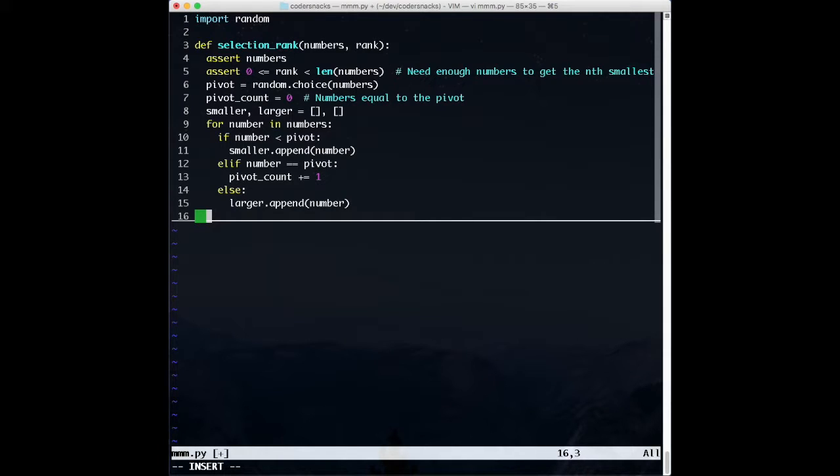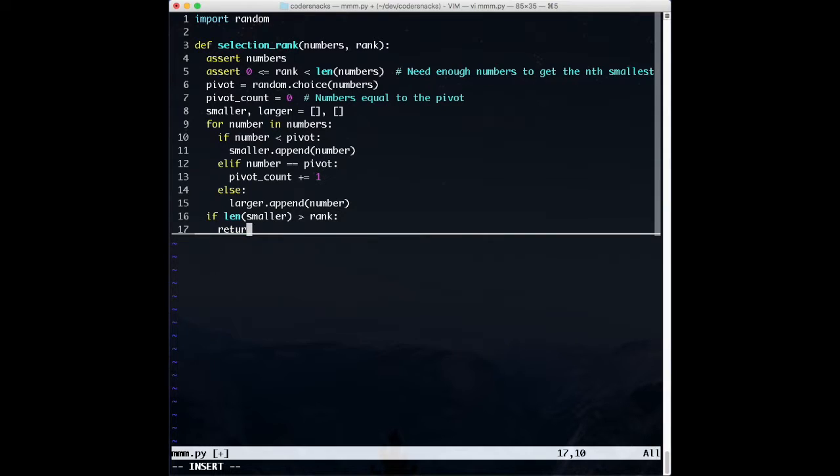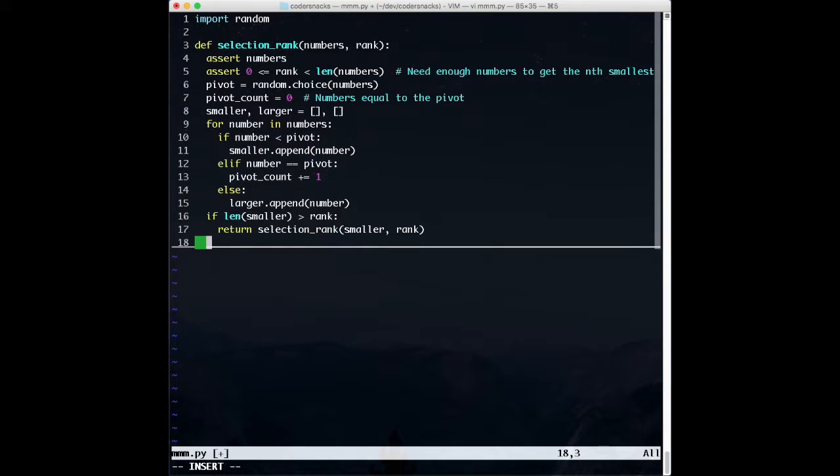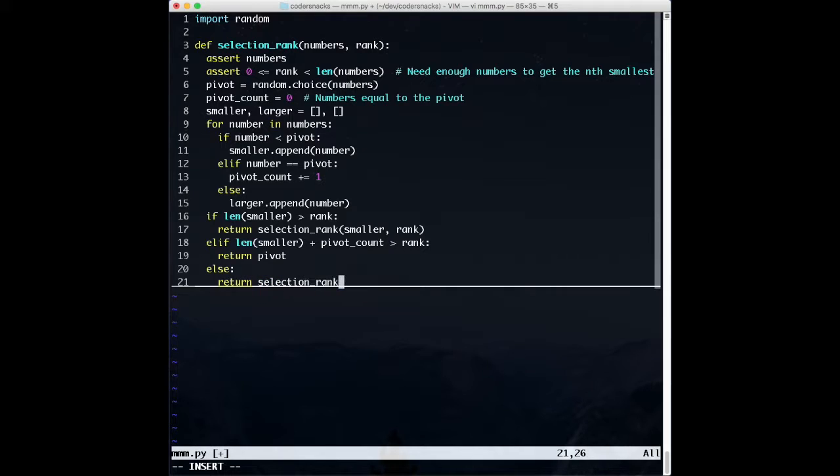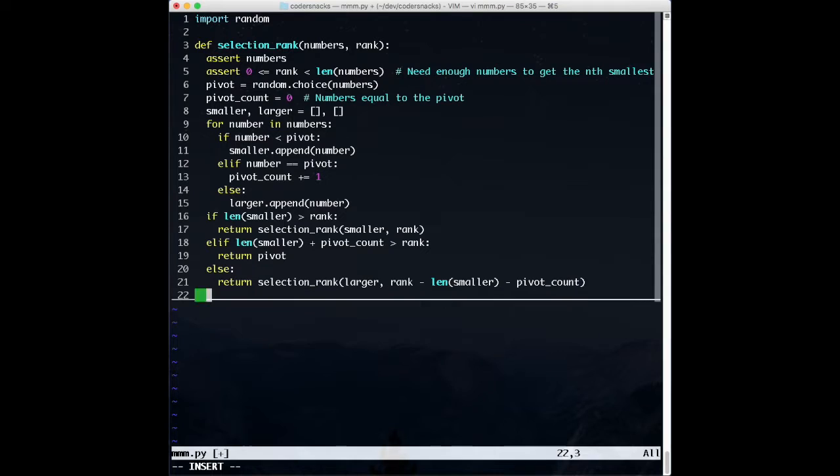Once we have that split, there are the cases we discussed above. If we have more numbers in our smaller list than our index, we recurse into the smaller list. If the number is actually the index we're looking for, we return it. Otherwise, we recurse into the larger list, reducing the index we're looking for by the number of elements that were smaller and equal to the pivot.